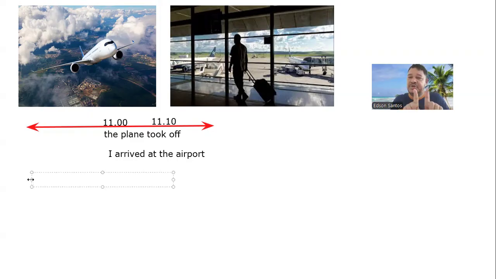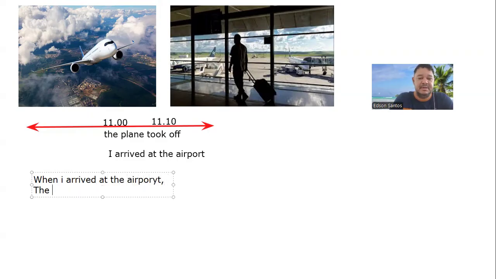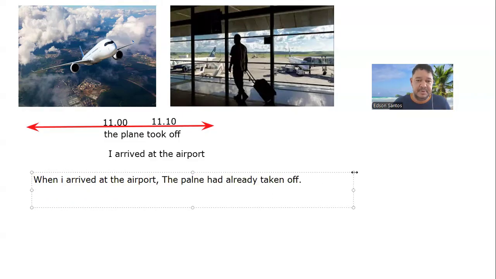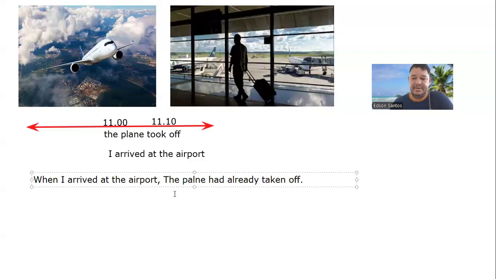Yes. So now I am going to join both phrases. When I arrived at the airport, the plane had already taken off. Okay, so let me put this in one phrase. When I arrived at the airport, the plane had already taken off. All right, so we have two parts here. One part, I arrived at the airport. The other part, the plane had already taken off.